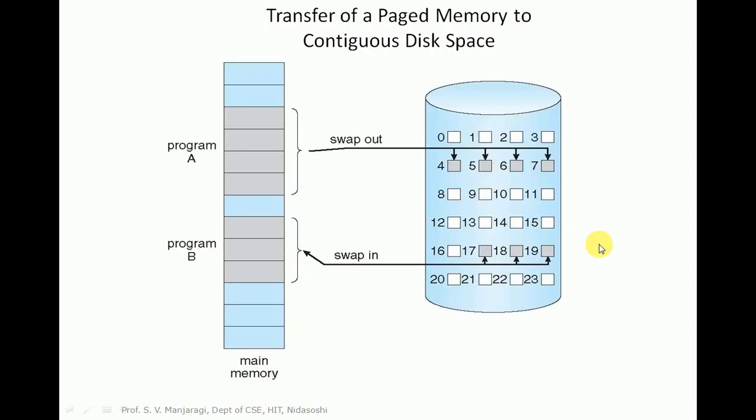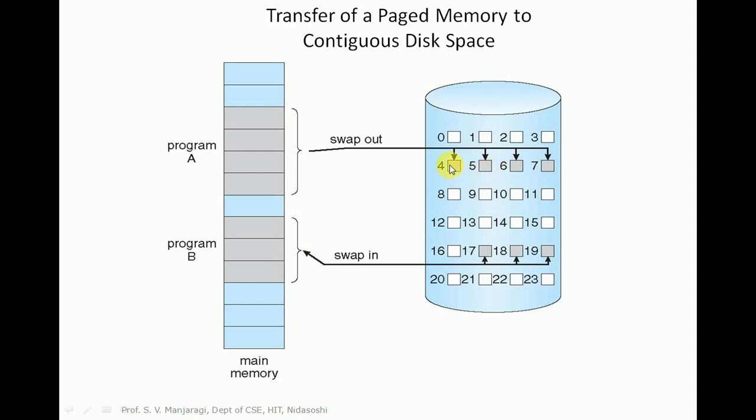Now the transfer of the paged memory to contiguous disk space is shown in this diagram. So this is the main memory or physical memory where there are two programs kept, and every program has pages. Only the required pages you can see in the main memory here. Say the program A pages are swapped out to the disk here. After execution of the pages of program A, we need to swap out those pages and send them to the disk.